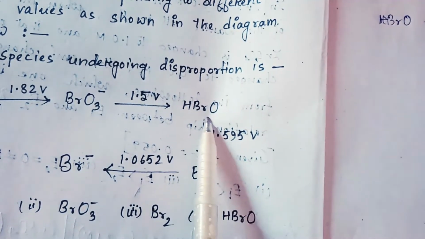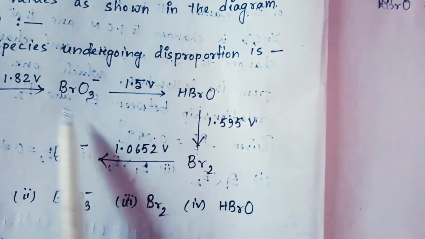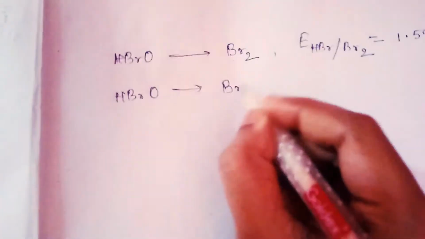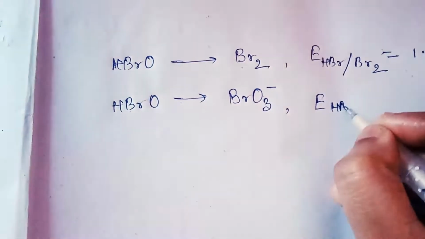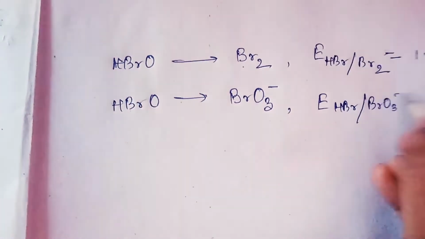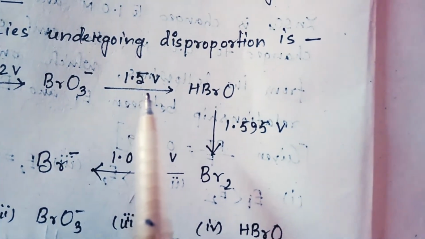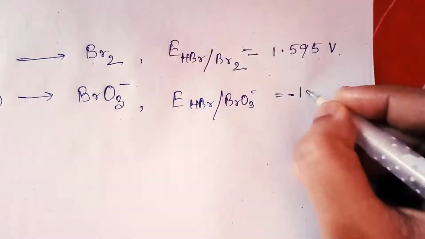From HBrO there is another part, where we will reverse the reaction, HBrO to BrO3 minus. In that case the EMF value will be the same but the sign will be opposite. So here it will be minus 1.5 volt.